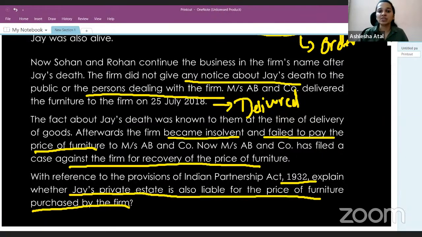So in this situation, Mr. Jay's estate will definitely not be liable for the price of furniture. So the estate is absolved. Estate of a deceased partner is absolved from all the liabilities as soon as he dies. So from the date of his death, his estate is no longer liable. So here as well, Mr. Jay's private estate is not liable to pay the price of furniture which was purchased by the firm. So again, a very simple question, which is nothing but an example of your study material which has been replicated.